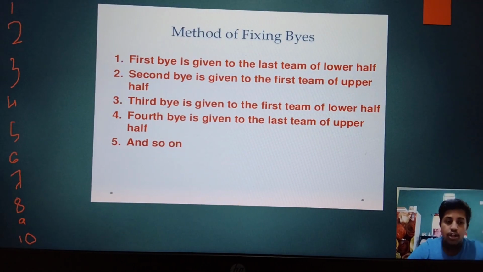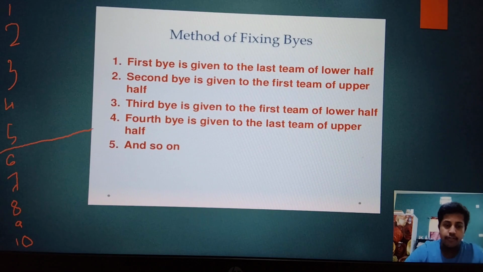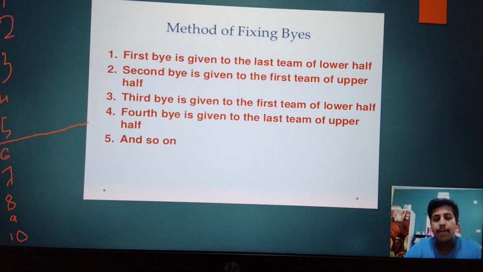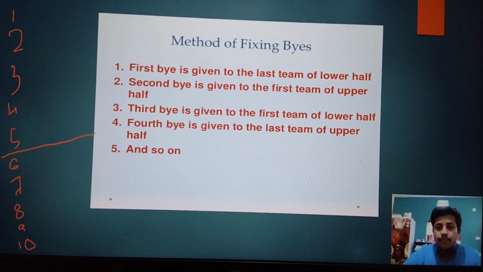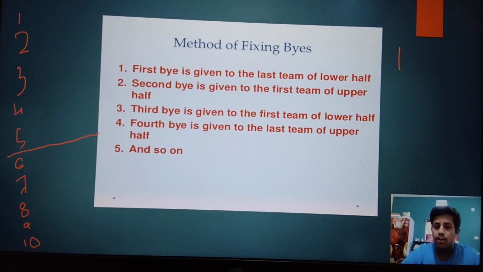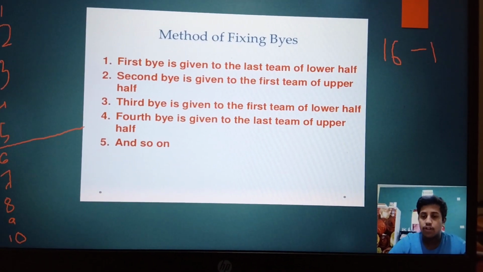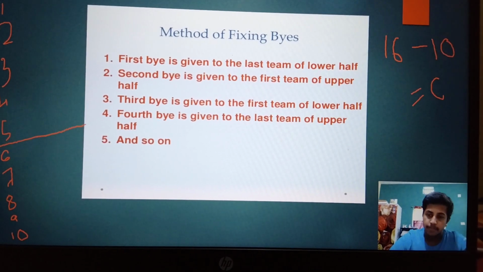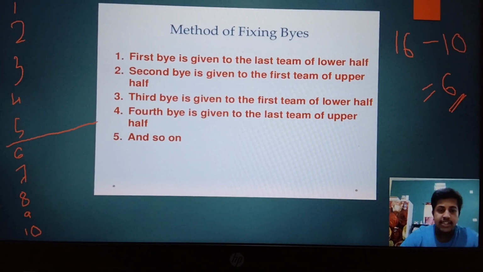First we divide the teams: 10 teams will be divided into two halves, 5 and 5. Now let's calculate the number of byes. The next highest power of 2 after 10 is 16. 16 minus 10 is 6, so the total number of byes is 6.